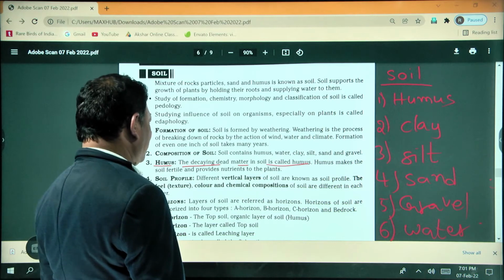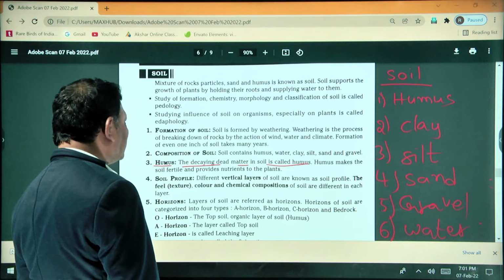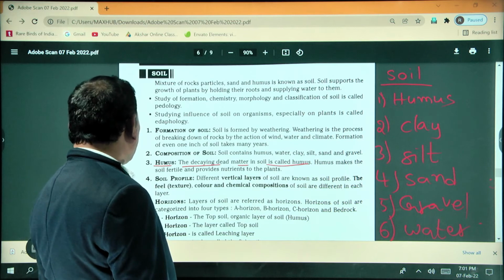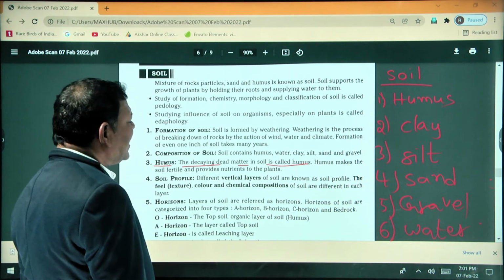Next, coming to the point, soil profile. Soil profile means the different vertical layers of the soil.